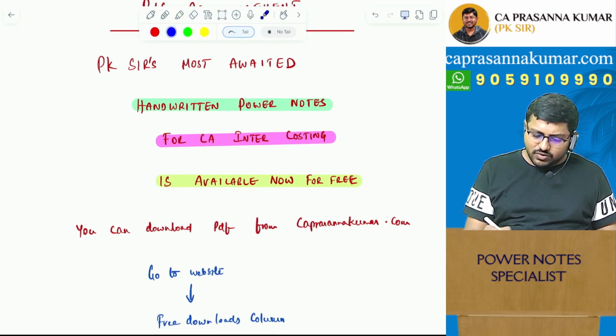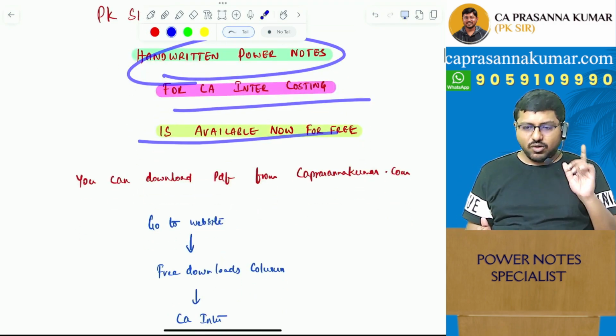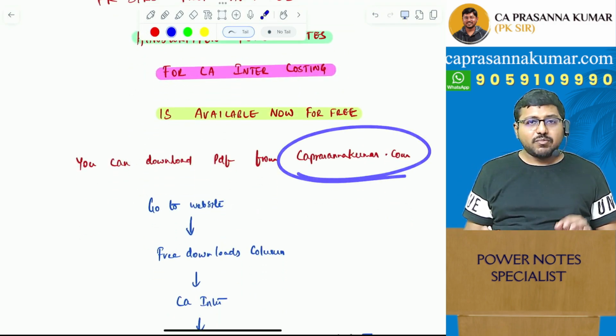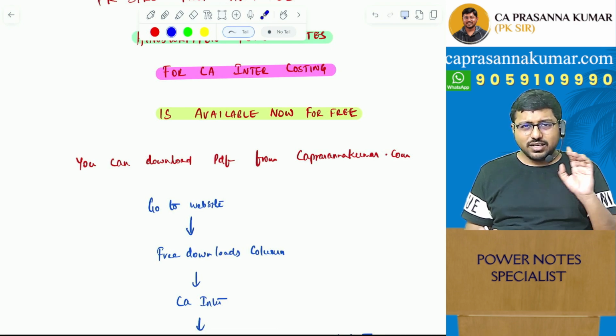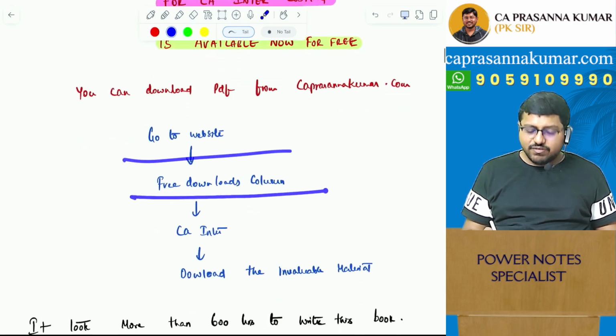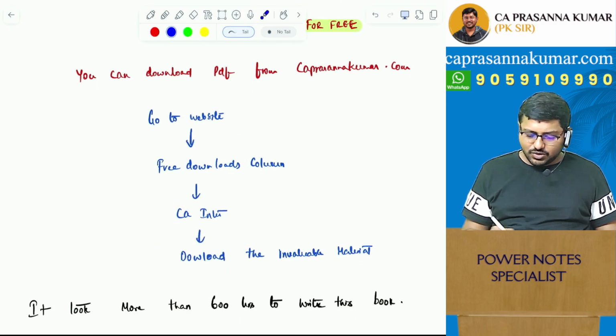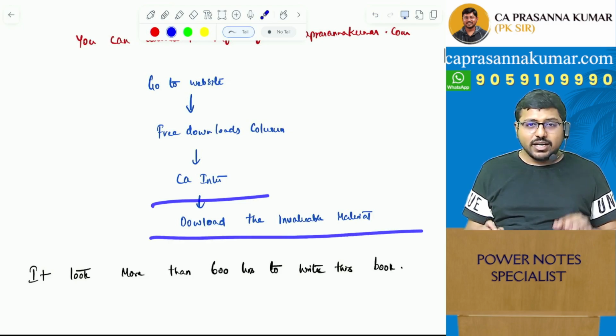So this is the most awaited handwritten power notes for CA Inter, which is absolutely available for free. How can you get it? Go to the website caprasannakumar.com. I'll try to put the link in the description or in the comment section. Go to the website, and you will find a free downloads column. In that you will see CA Inter. Go to CA Inter and then download the invaluable material.